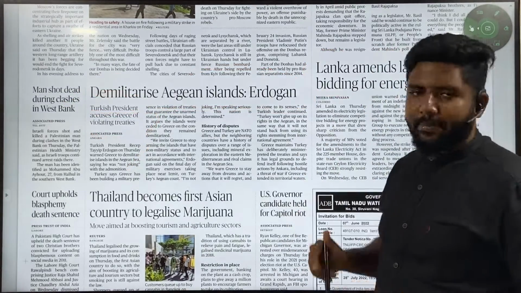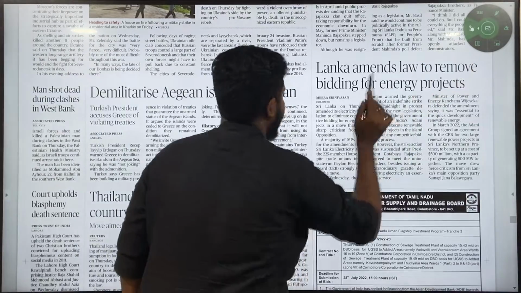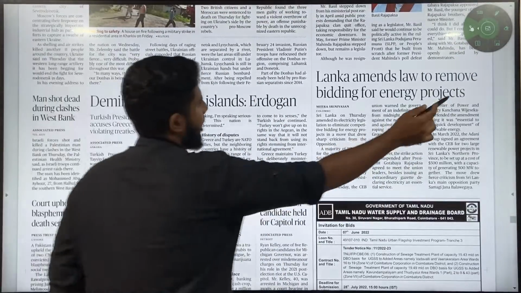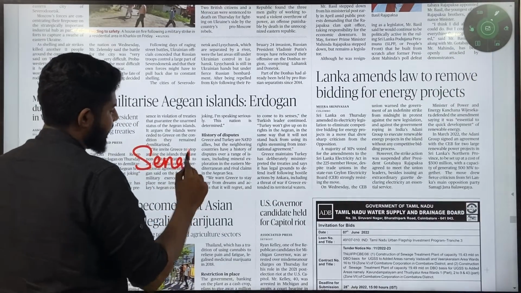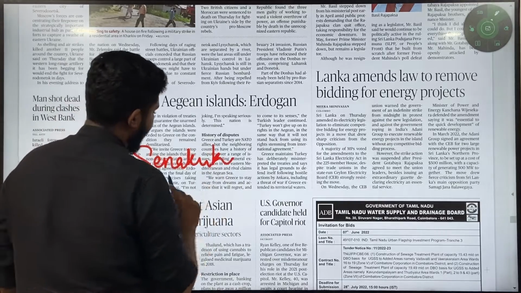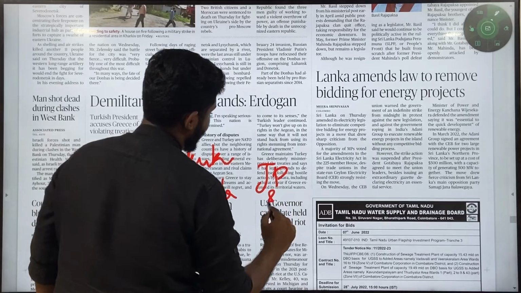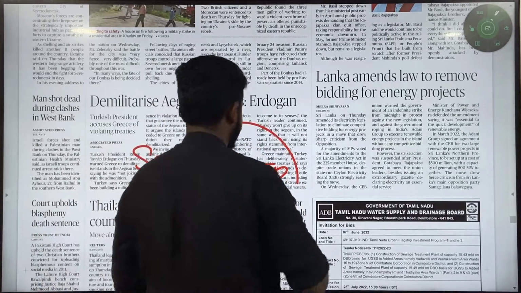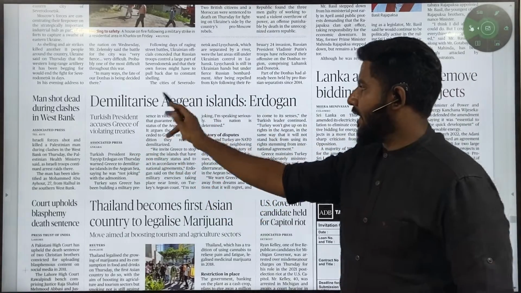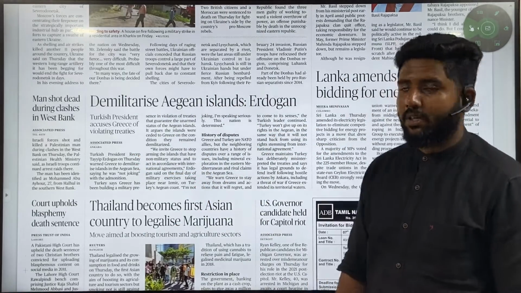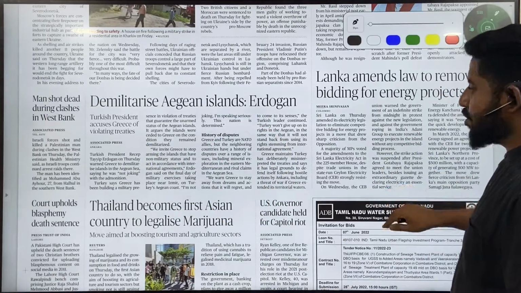You can understand what has happened, because even in recent times UPSC has asked a question on the Senkaku Islands, which are in conflict between Japan and China, in this year's prelims. So they might ask which islands could be in crisis, or which two countries are involved. For that reason, this is also an important article.